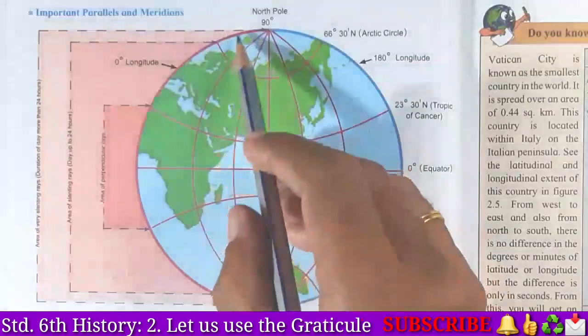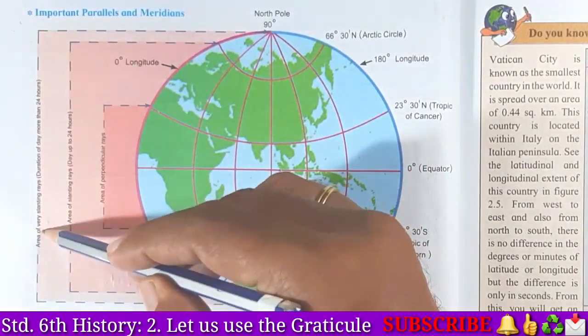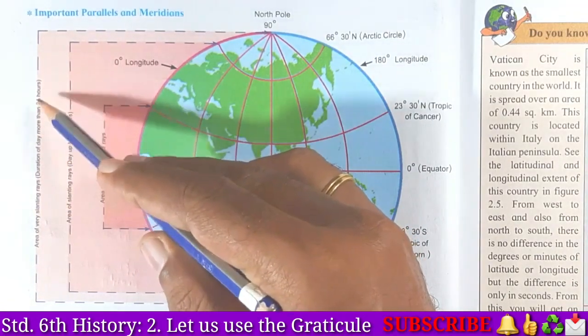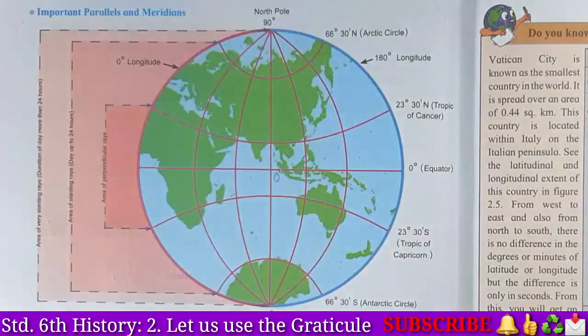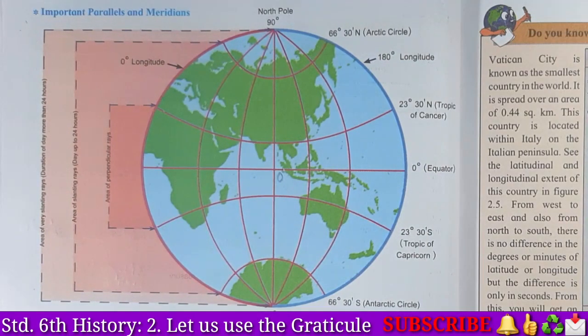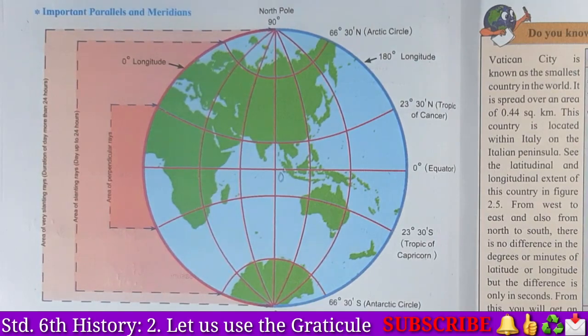And the last area is the area of very slanting rays, where the duration of day is more than 24 hours. Here we can find that days are of more than 24 hours. Maximum it may be 6 months.